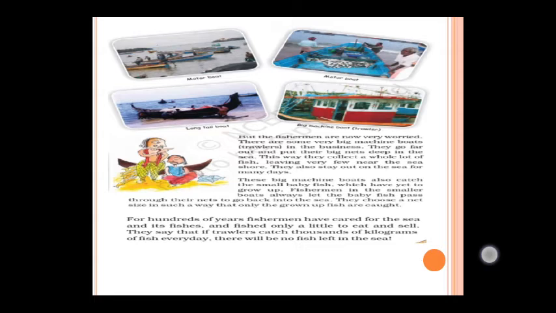See, this fisherman will carry only grown up fishes. The baby fish will pass through their nets and go back to the sea. It will go back to the sea. See, this fisherman will choose the nets like that only. The nets used by the fisherman will have very big holes.